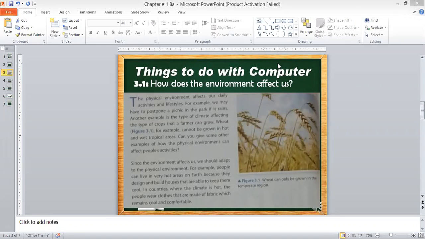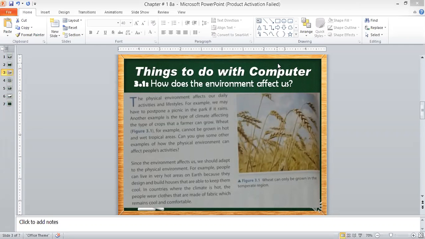You didn't cancel the picnic, but you changed the date. So postpone means that papers, exams, schedules or assignments are changed from one date to another. So for example, we may have to postpone a picnic in the park if it rains.